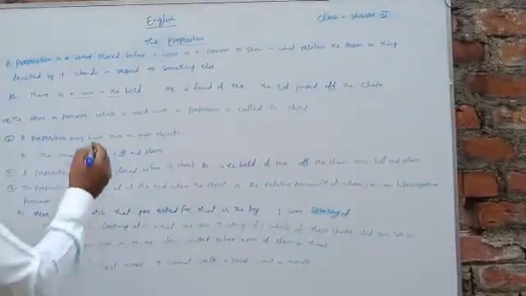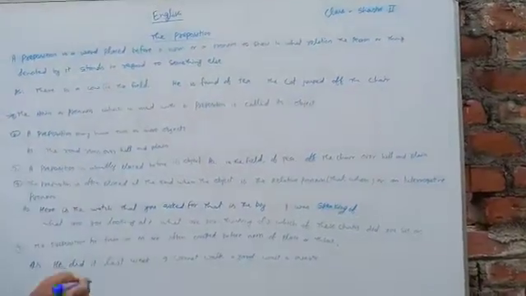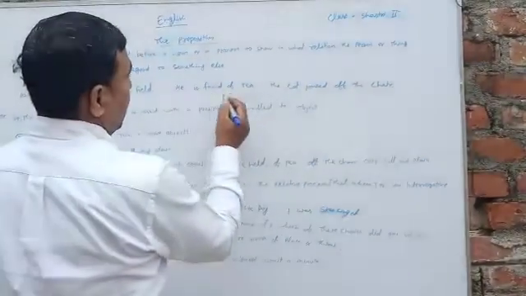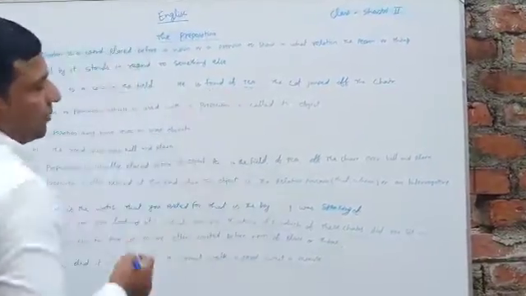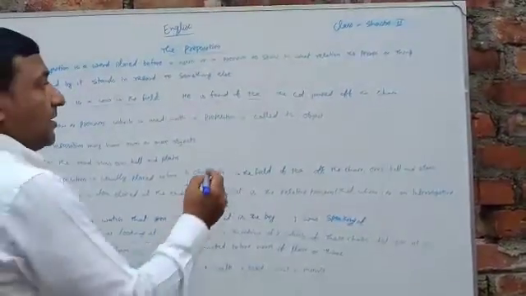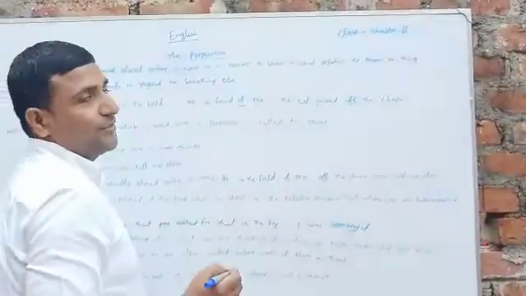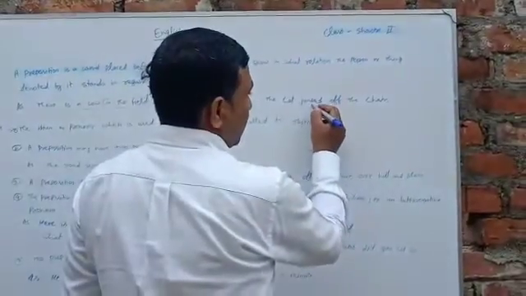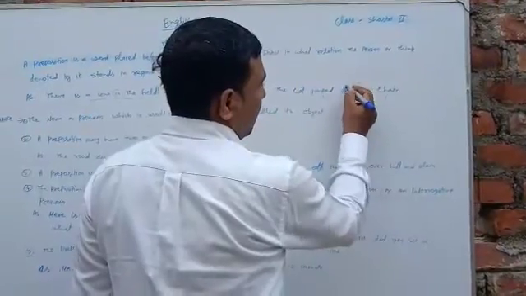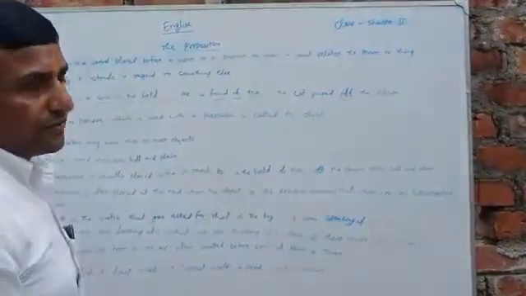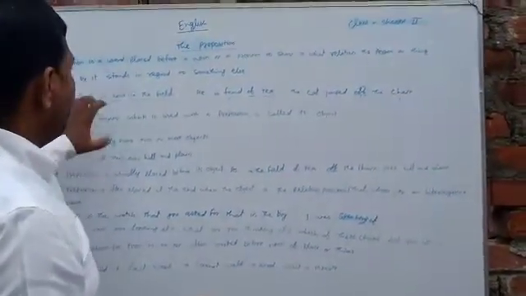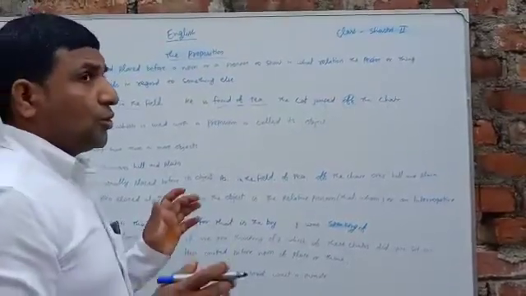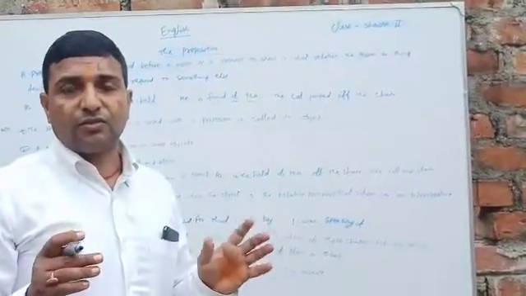What is the relation? Relation shown by "in". He is fond of tea. Tea, fond. Relation shown by "of". The cat jumped off the chair. Jumped, chair. Relation shown by "off". In these sentences, you understand the preposition.